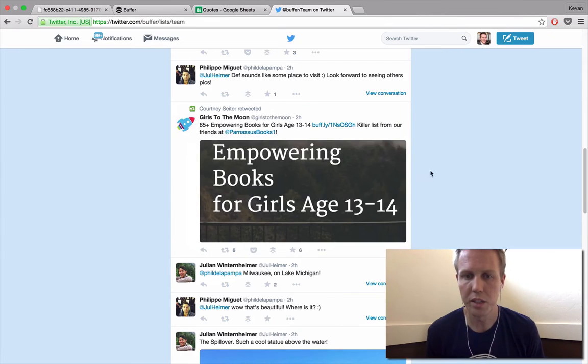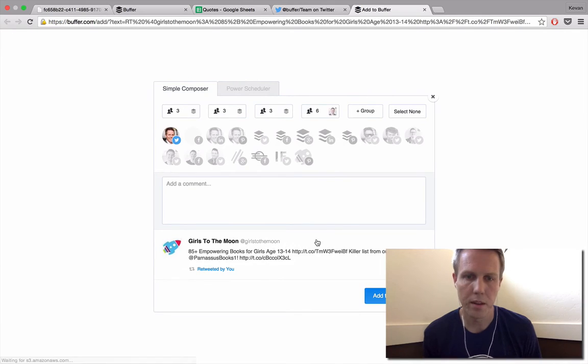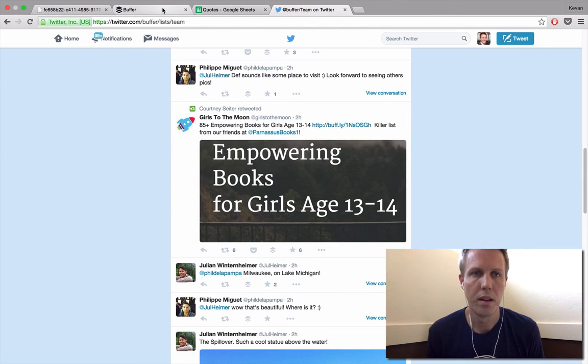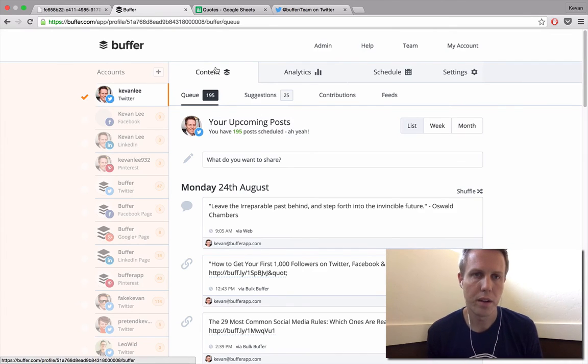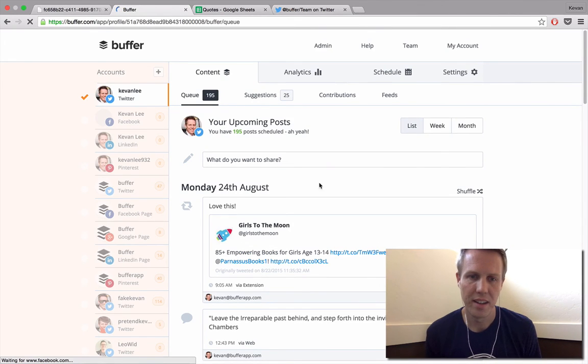I also have the Buffer extension installed, so if I click the Buffer icon, it'll go through the same flow there. And then we have a retweet with comment feature that we have now. So if I wanted to, I could add a comment here and then add it to my queue. Then if I come back into my content tab and hit the refresh button, there's the retweet.